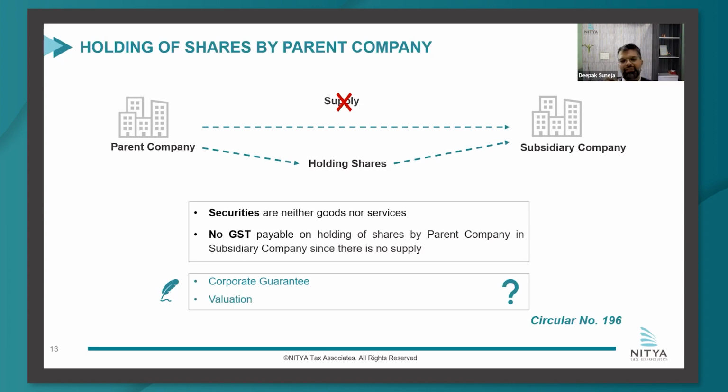And second, another very related issue to that would be of valuation. So while for internally generated services they have clarified that you can take any value, ITC would be available, even nil value can be accepted, whether for corporate guarantee also the same concept can be applied. Can you say nil, because my subsidiary company would be getting full ITC? Can I say that the nil value concept for internally generated services would apply here also? Because the provision is the same. Rule 28 is the same. And therefore, even if I did not discharge anything, that would be considered as a complete discharge. So those questions would then come and have not been clarified by this.